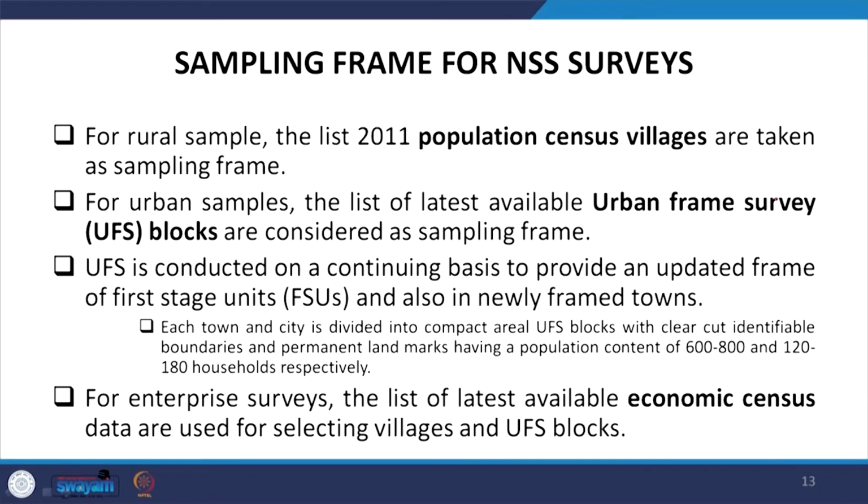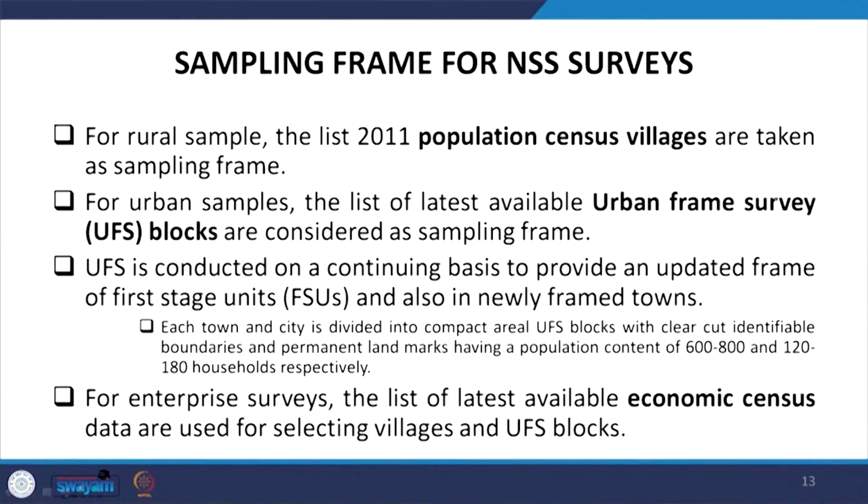UFS blocks are considered as the sample frame. UFS is actually conducted on a continuing basis to provide an updated frame of first stage units. I think in the last lecture we discussed first stage, second stage and third stage. So, broader categories to smaller category, again to a further smaller category.